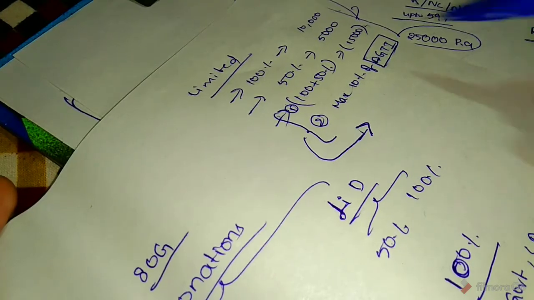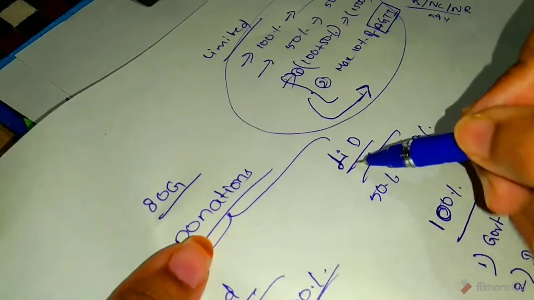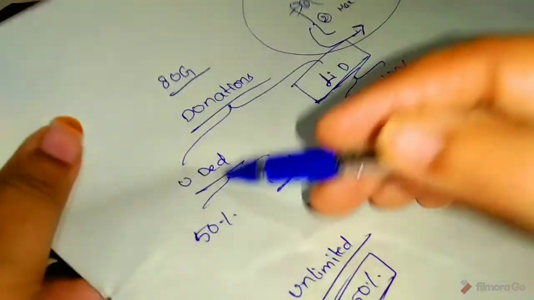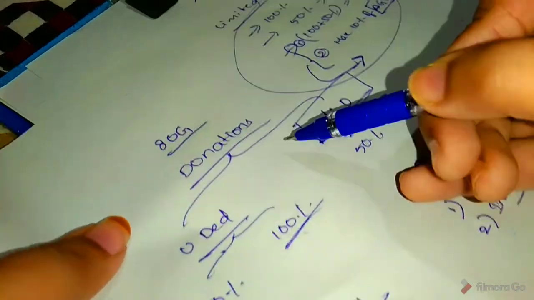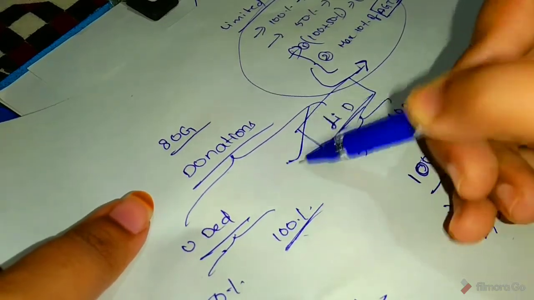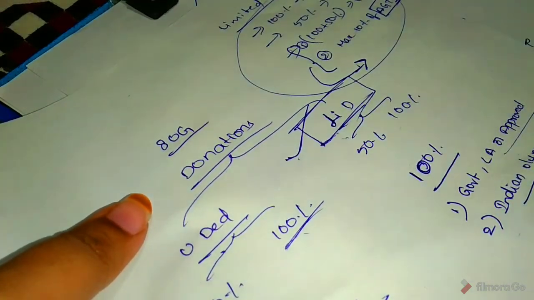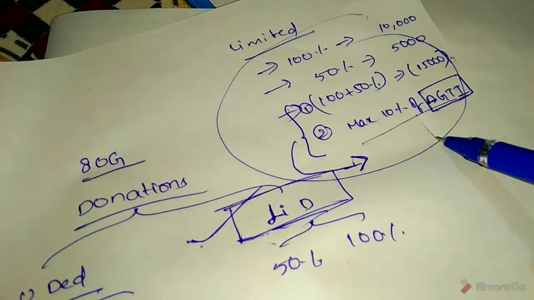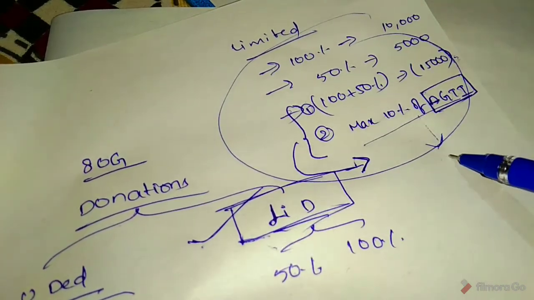This concept comes only in limited deduction. Comparing these two is quite difficult. Most people make mistakes while calculating aggregate gross total income.